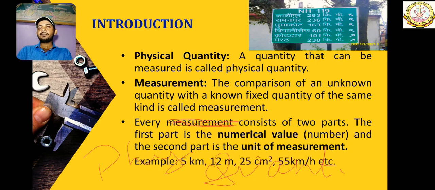Okay, here are a few more examples. 5 kilometers: here 5 is the numerical value and kilometer is the unit of measurement. 12 meter: 12 is the numerical value, meter is the unit of measurement. 25 centimeter squared: 25 is the numerical value and centimeter is the unit of measurement. 55 kilometers per hour: 55 is the numerical value and kilometer per hour is the unit of measurement, etc.